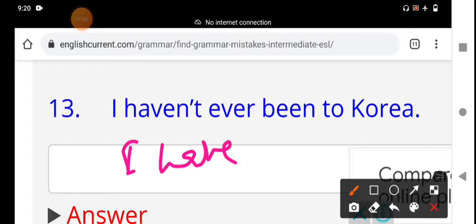Ever is generally not used in an affirmative sentence. It is used in negative sentences, and sometimes to express a doubt, to ask someone.